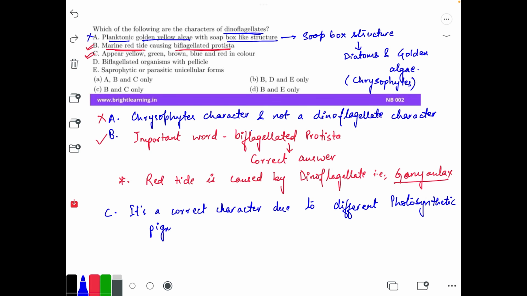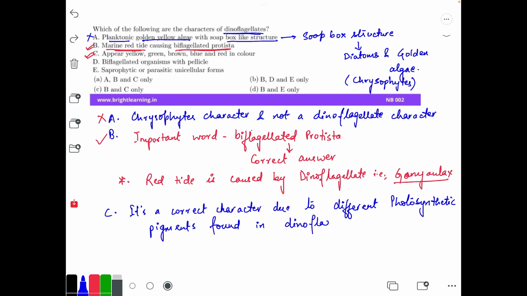Now the D option says biflagellated organisms with pellicle. We have seen that dinoflagellates are biflagellated organisms, so up to this point it is correct. But the pellicle is a character of the euglenoids category of the kingdom Protista.